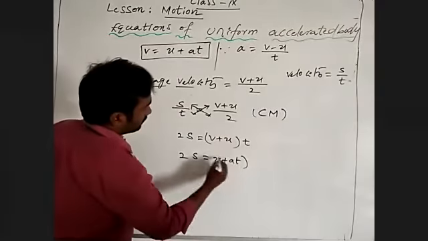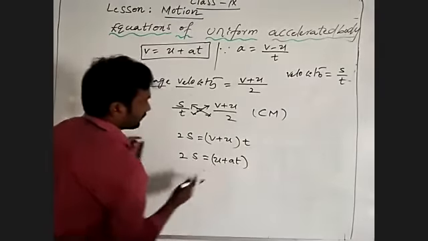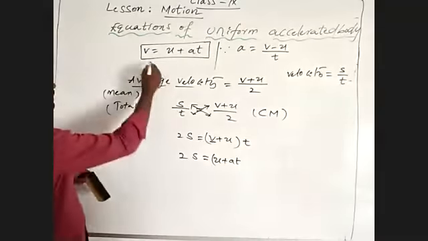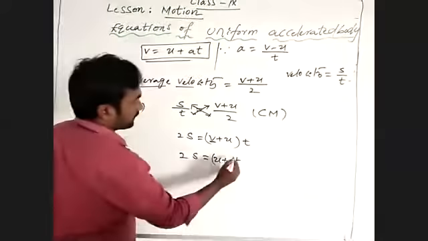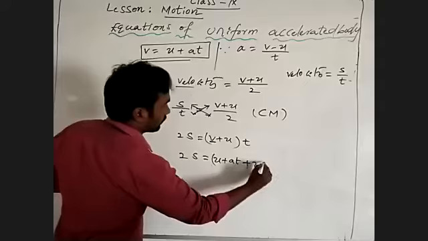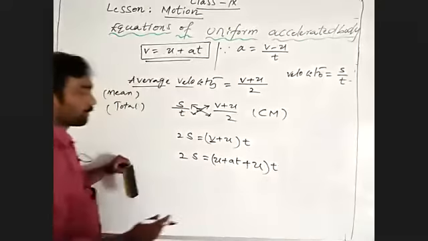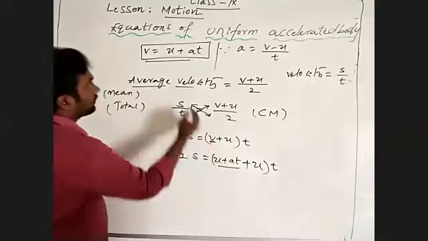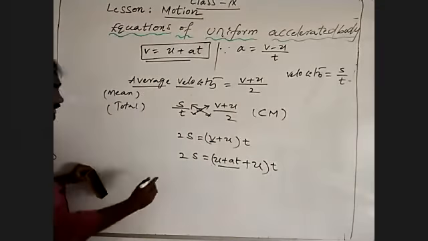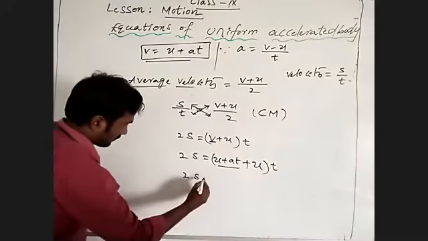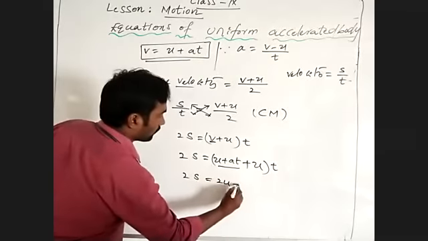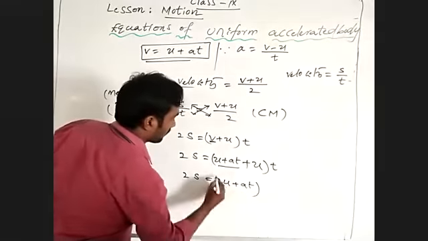So in the place of v we write u plus at, plus u, into t. 2s is equal to (u plus u, that is 2u, plus at) into t.